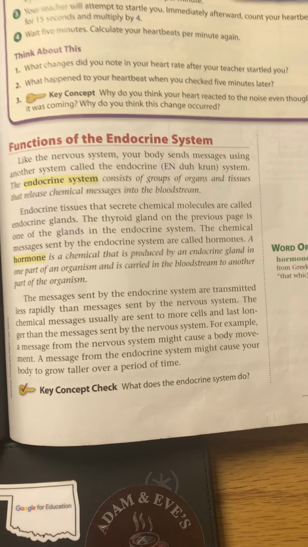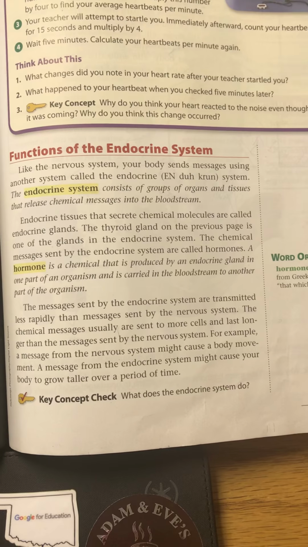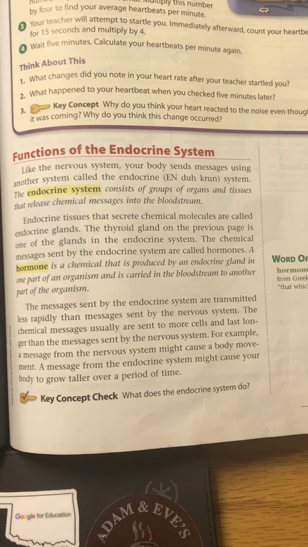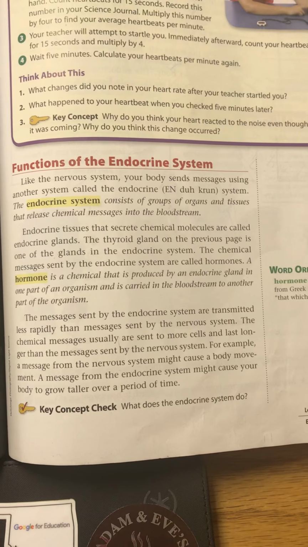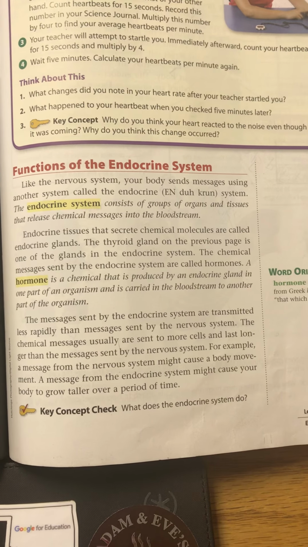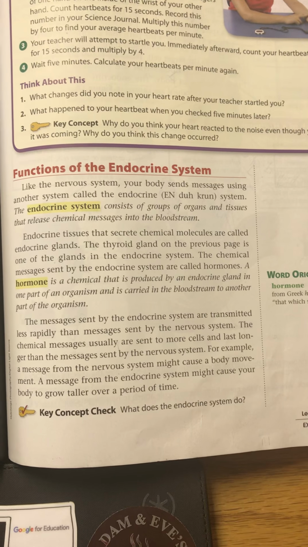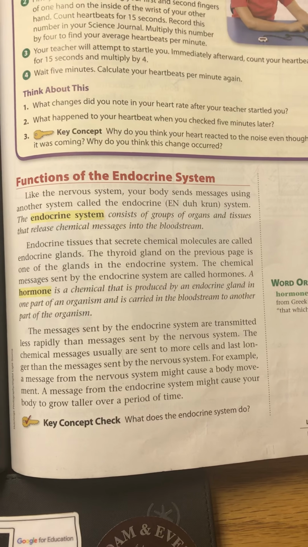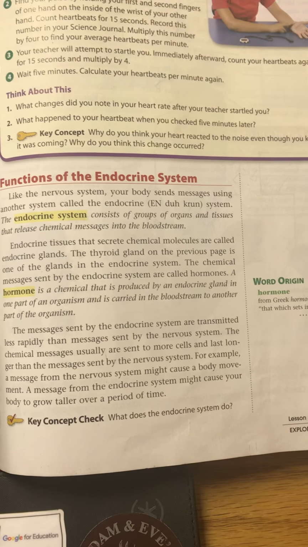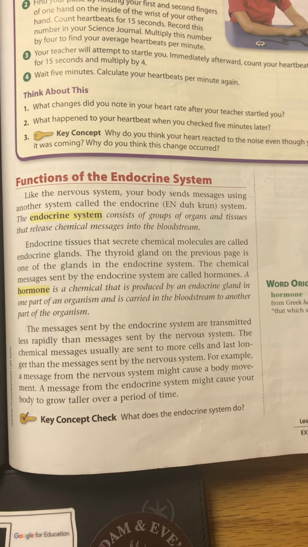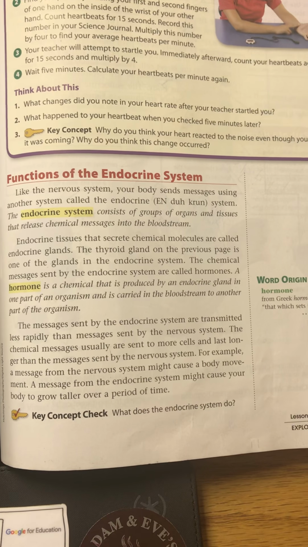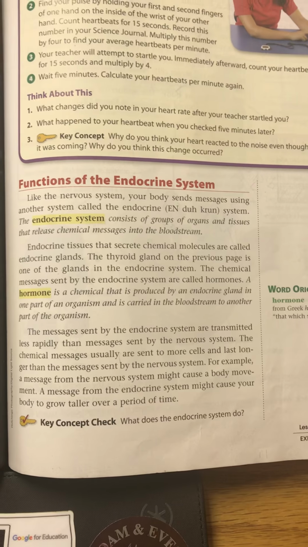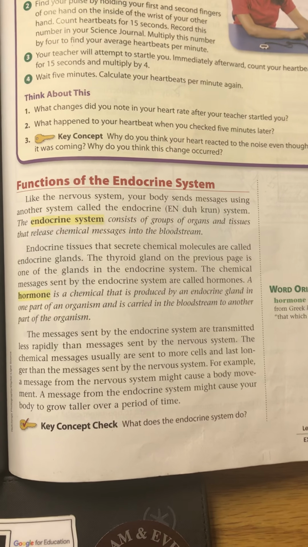Like the nervous system, your body sends messages using another system called the endocrine system. The endocrine system consists of groups of organs and tissues that release chemical messages into the bloodstream. Endocrine tissues that secrete chemical molecules are called endocrine glands. The thyroid gland on the previous page is one of the glands in the endocrine system. The chemical messages sent by the endocrine system are called hormones.